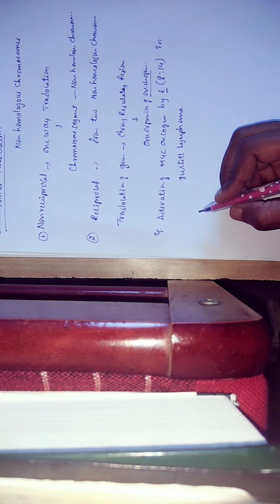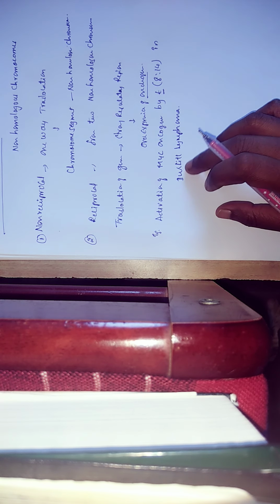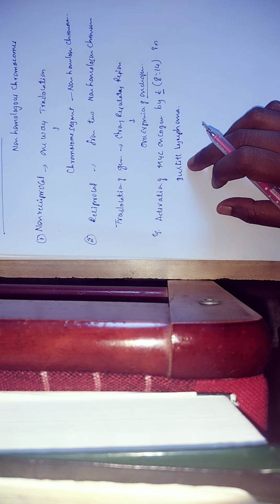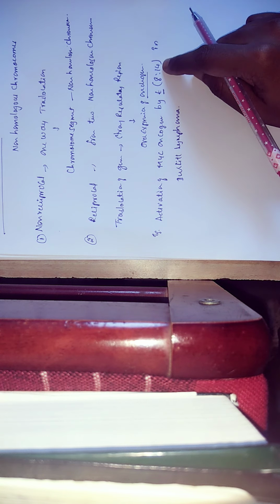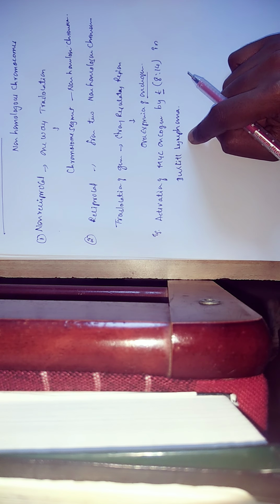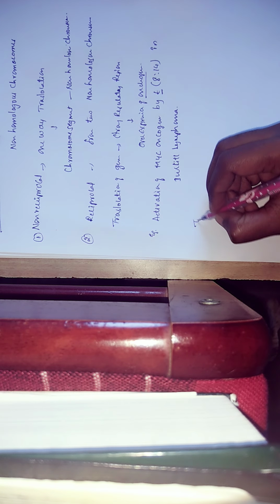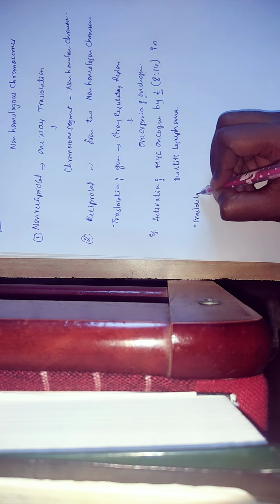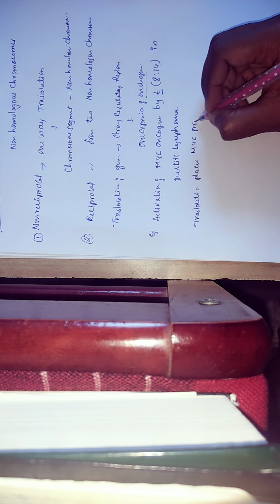That means translocation involving chromosome 8 and chromosome 14 in patients with Burkitt's lymphoma. Is it clear? This indicates that translocation is going to be involved in chromosome 8 and chromosome 14 in patients with this Burkitt lymphoma. See what happens here. This translocation is going to place this MYC proto-oncogene.